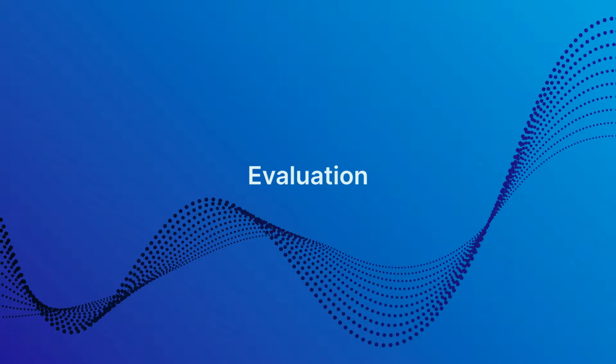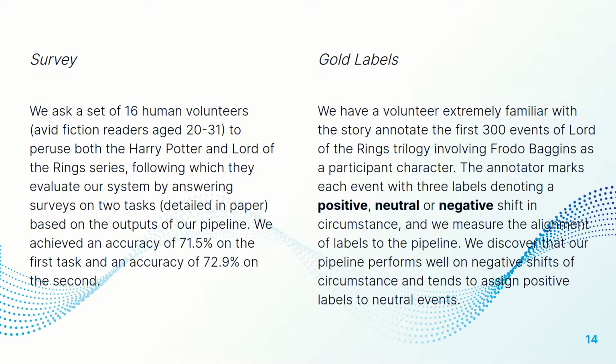The next section of our presentation details the evaluation methods that we have used to evaluate our pipeline. There are two different approaches that we employ. The first is a survey, and the second is the use of gold label data. In the survey, we ask a set of 16 human volunteers, all of them avid fiction readers aged 20 to 31, to peruse both the Harry Potter and the Lord of the Rings series, following which they evaluate our system by answering surveys on two tasks, which are detailed in our paper.